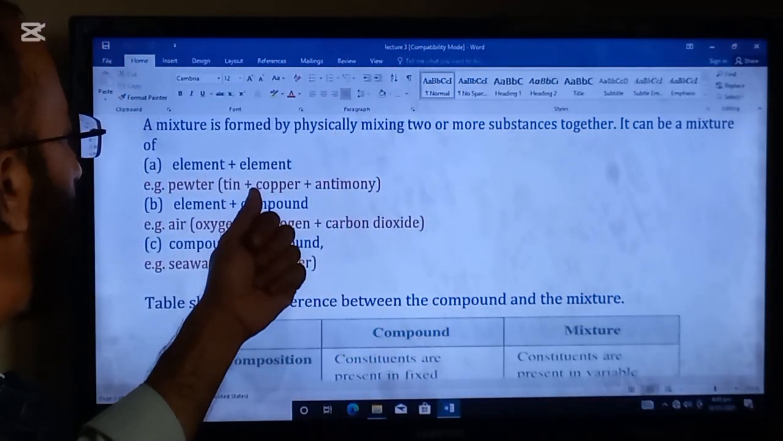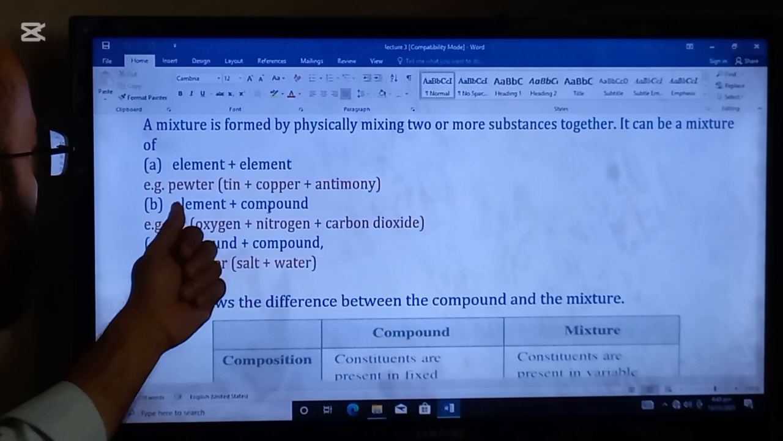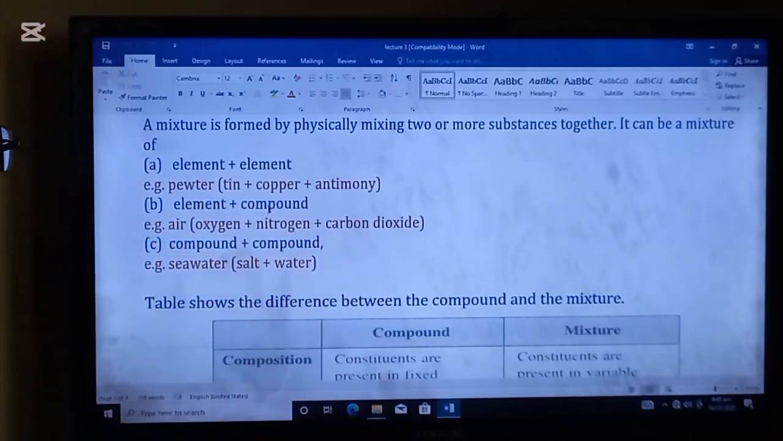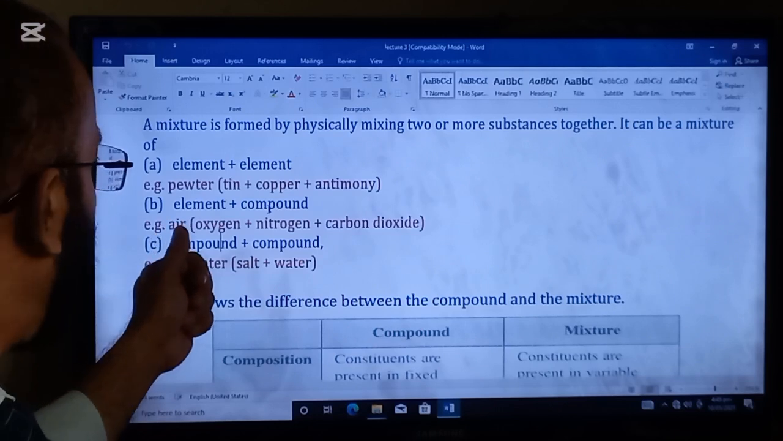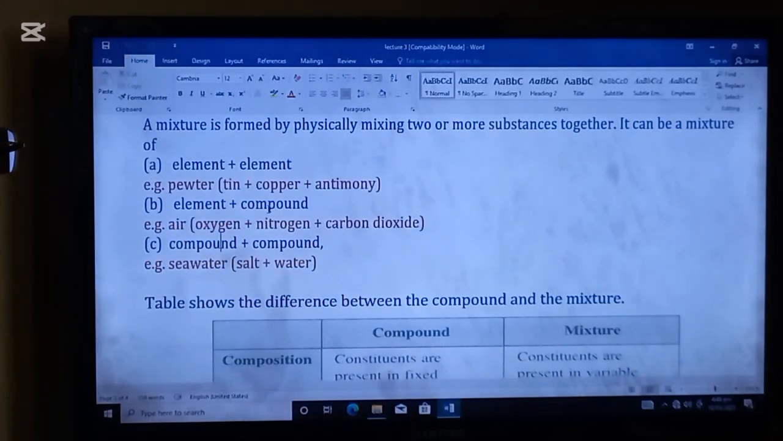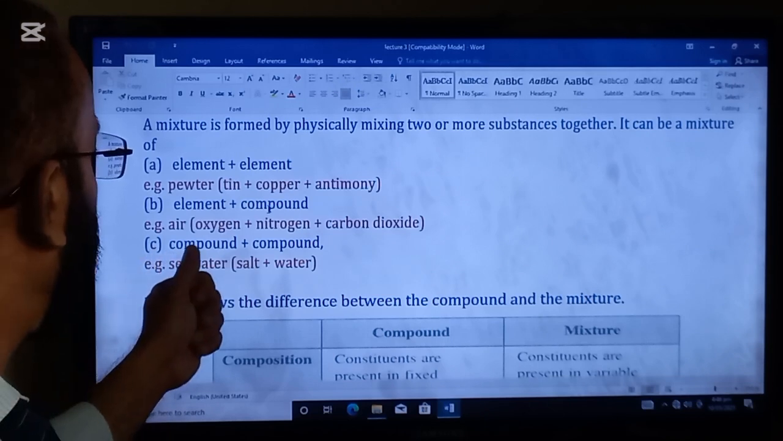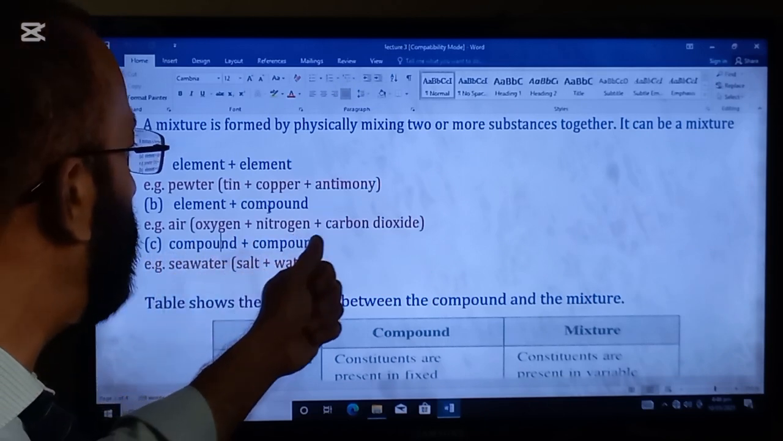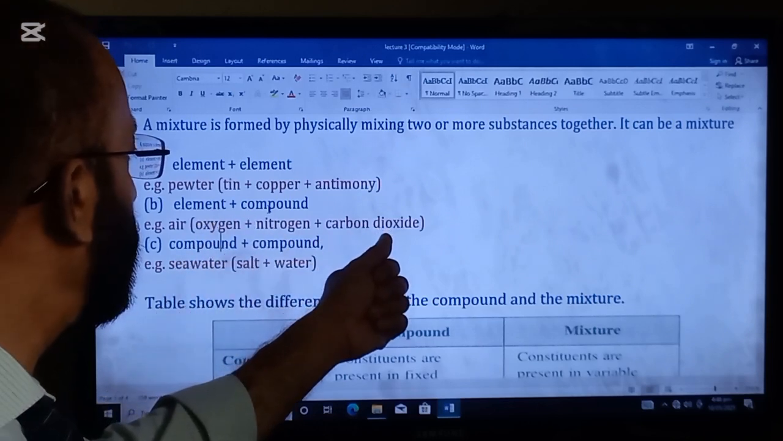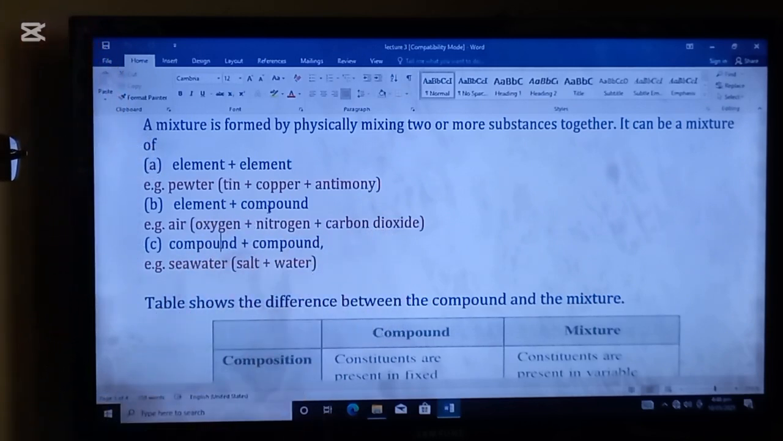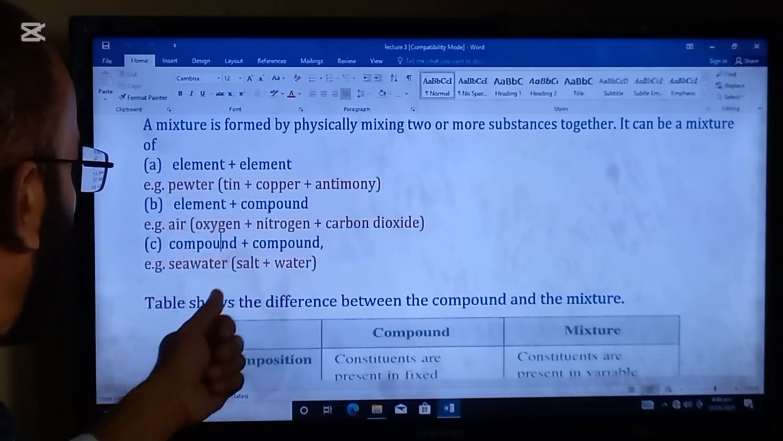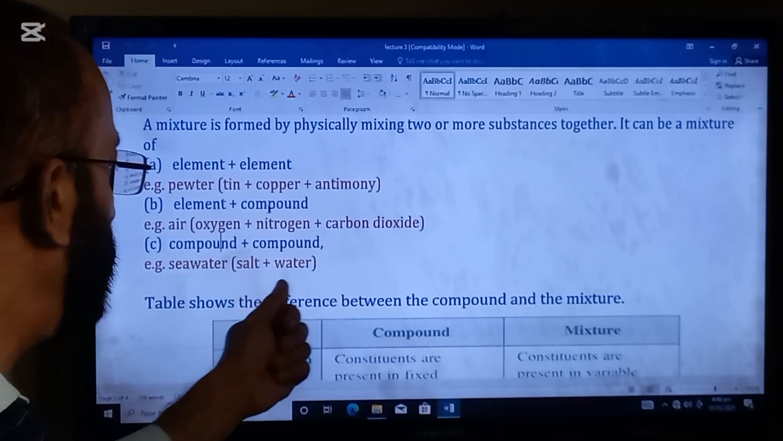So element plus element kind of mixture is pewter, that is tin plus copper plus antimony. Next type is element plus compound type of mixture. For example, air, that is oxygen plus nitrogen plus carbon dioxide. These two are elements and this is a compound. Compound plus compound type of mixture is seawater, that is actually salt plus water.